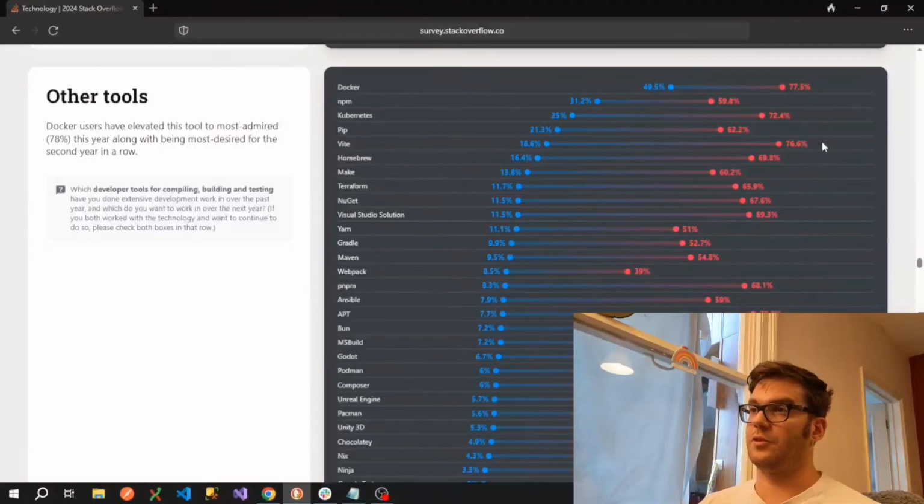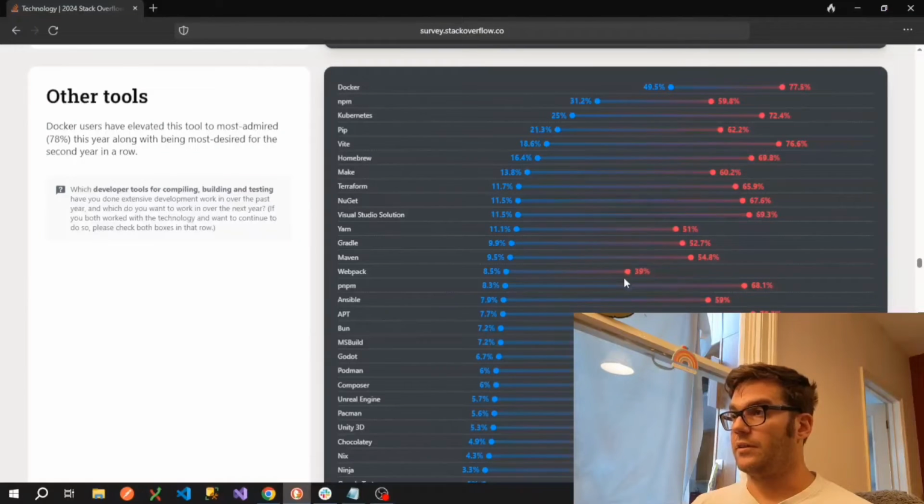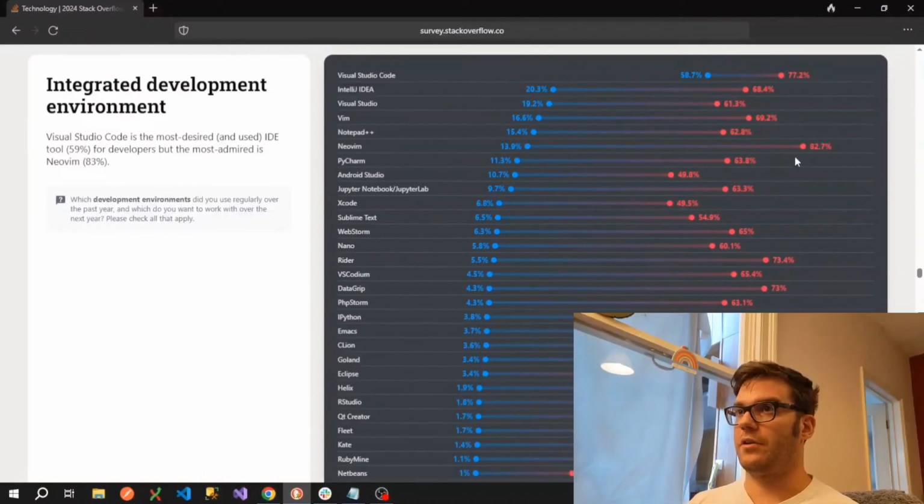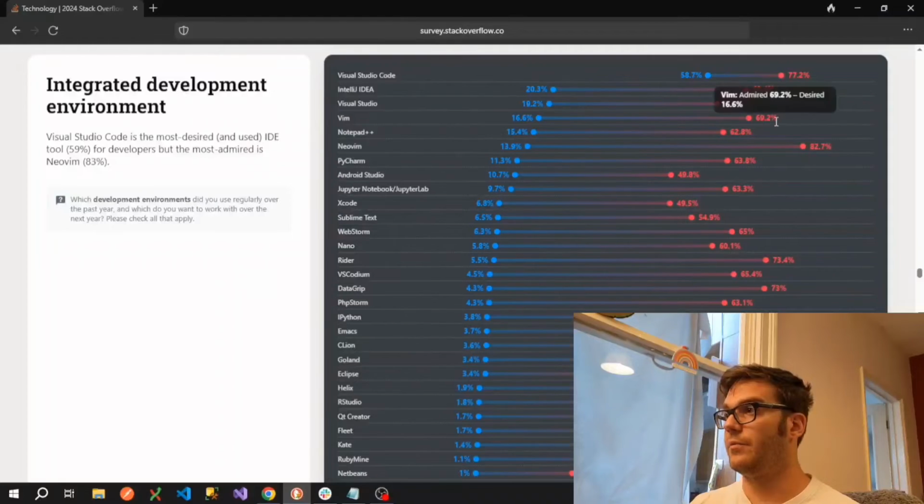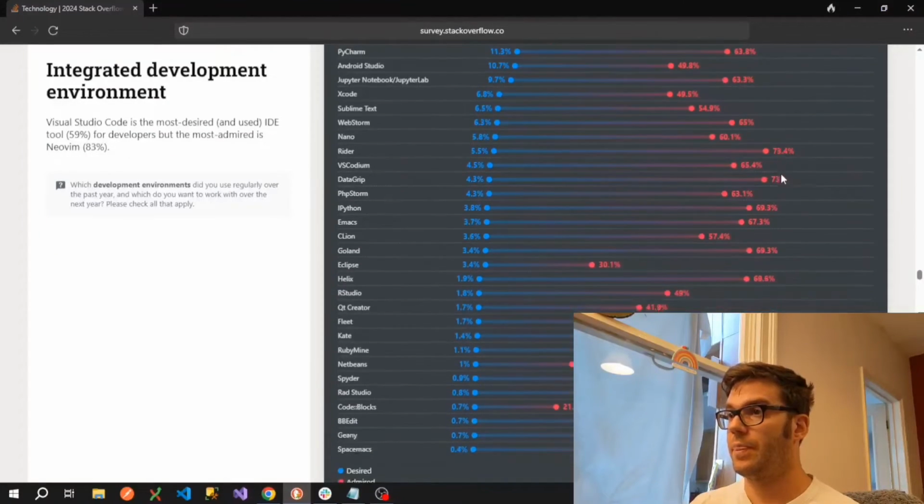I used it as a more modern replacement to Webpack, and if we look down here, we can actually see Webpack at 39%, so I do know of a few people that have done something similar. And if we look at the satisfaction for IDEs, we can see most people are very happy with Visual Studio Code, Visual Studio, Vim, NeoVim, and some of the other ones that we talked about earlier.